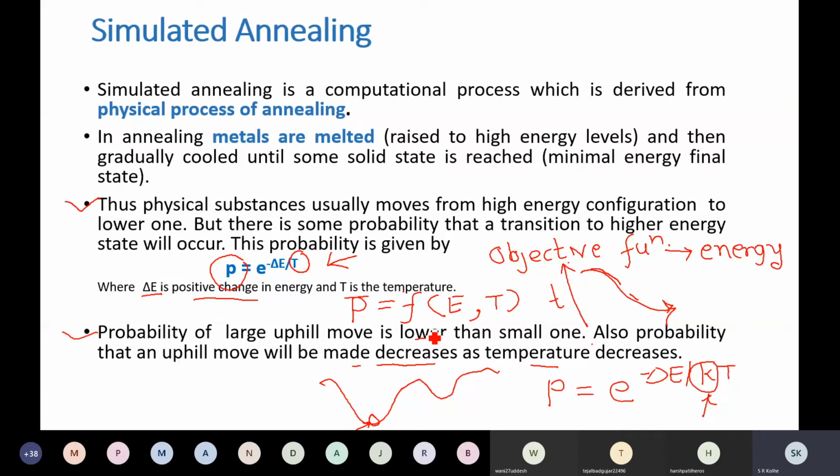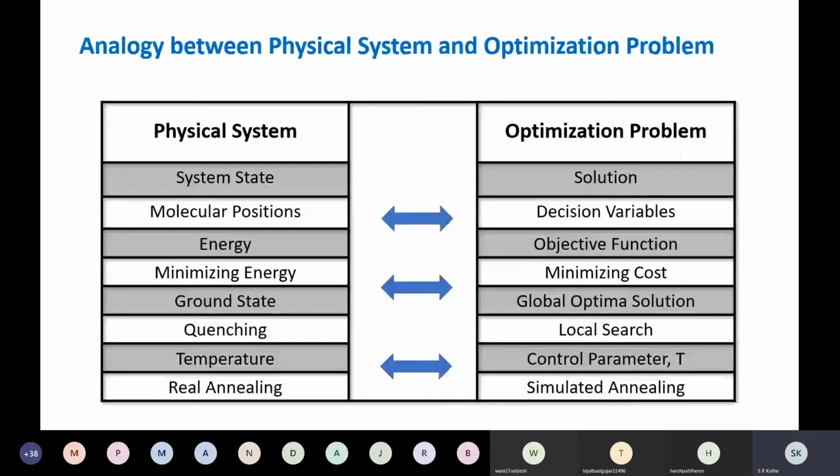I have compared this algorithm with hill climbing search. Okay, before that we will go to the analogy: physical annealing, the physical system, and our optimization problem that we are discussing. Comparison of both of these. On the left hand side we have the physical system, and on the right hand side the algorithm, modeling of this physical simulated annealing process into the form of an algorithm, modeling that in the optimization problem.